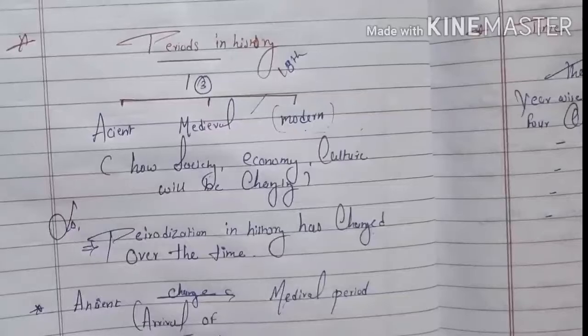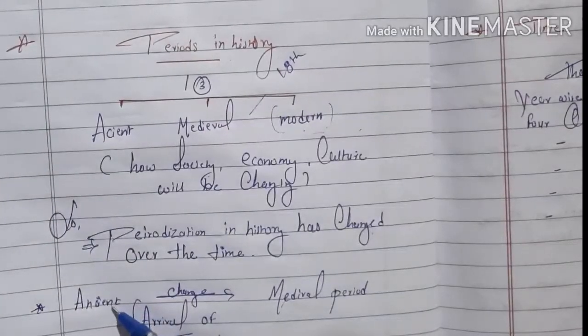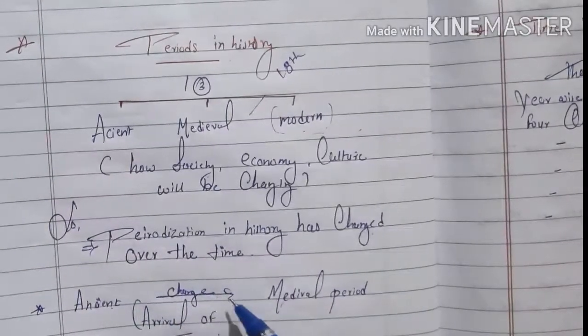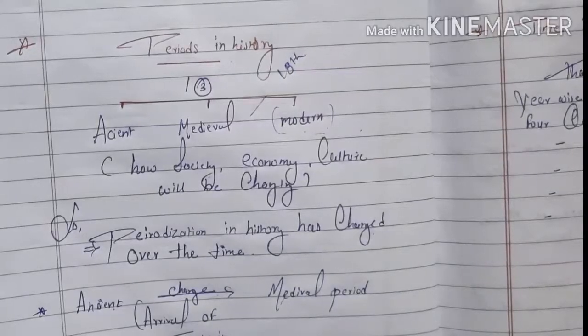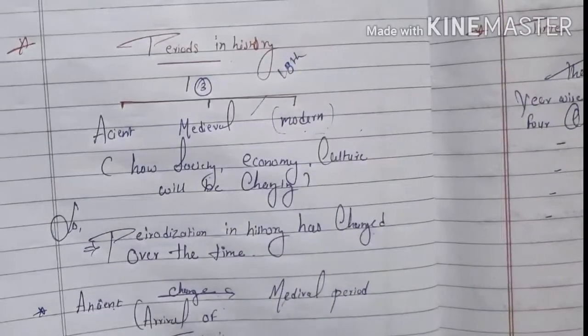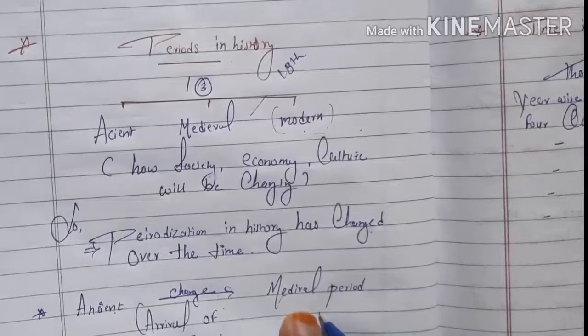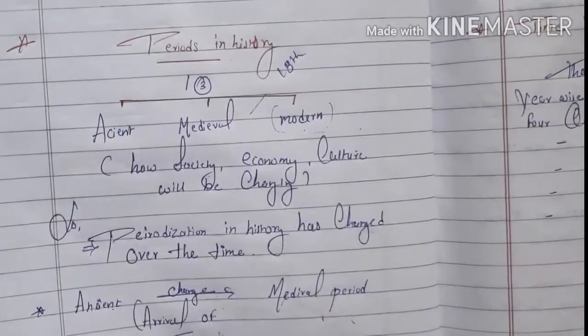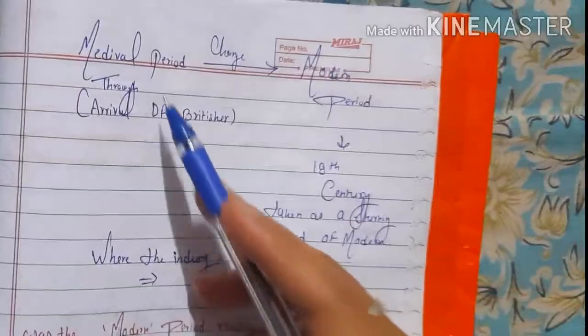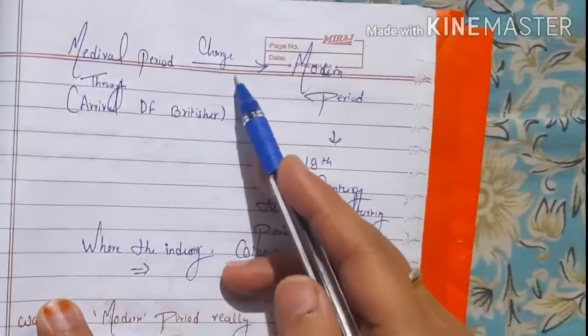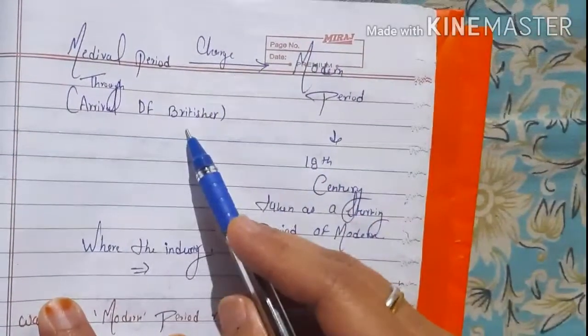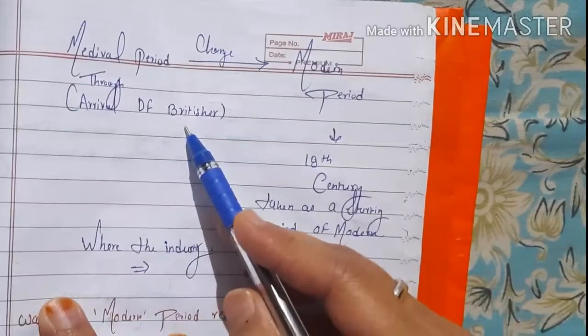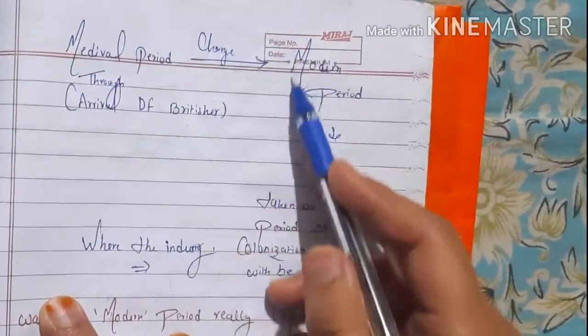In the ancient period, changes occurred after the arrival of Turks in India. When the Turks arrived, we start the medieval period. Next, it was given that the medieval period changes with the arrival of Britishers. When the Britishers came, it covers the modern period.